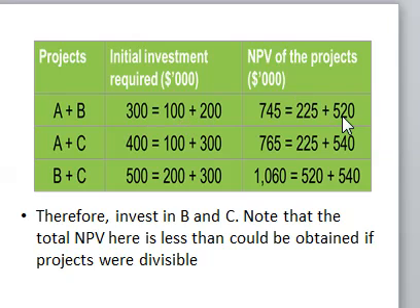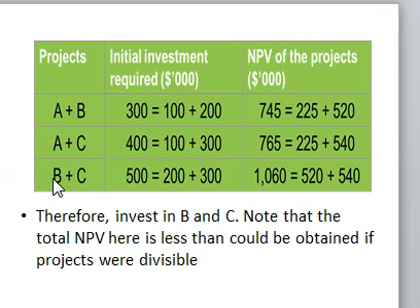The NPV will be the NPV of A plus NPV of B, which gives 745. Another combination is project A and project C. Their investment requires 400,000, and their total NPV is 765.